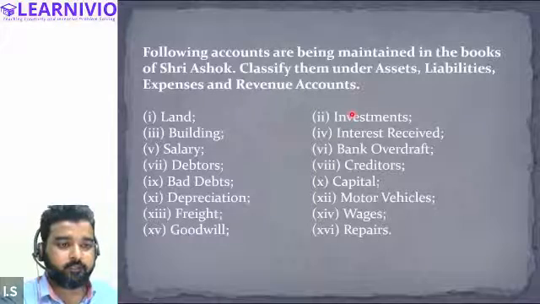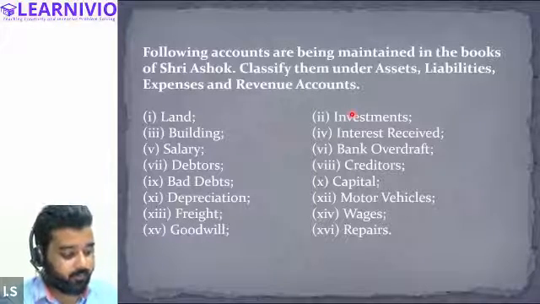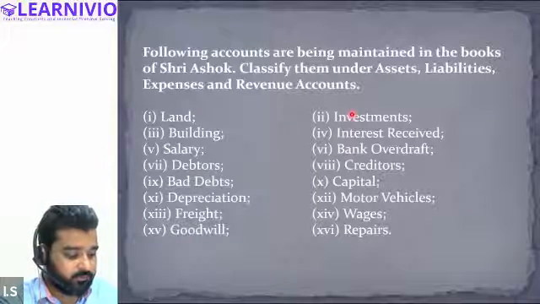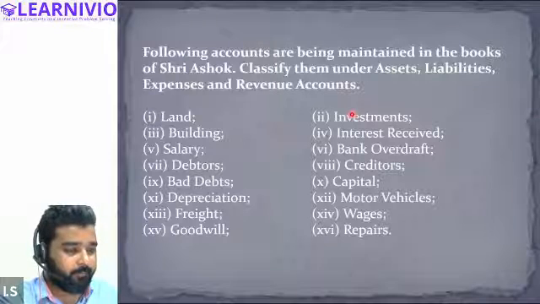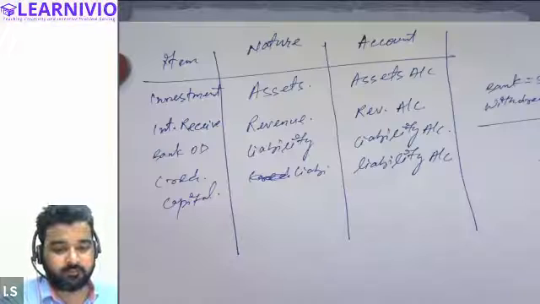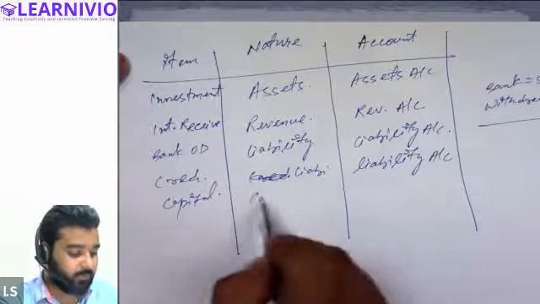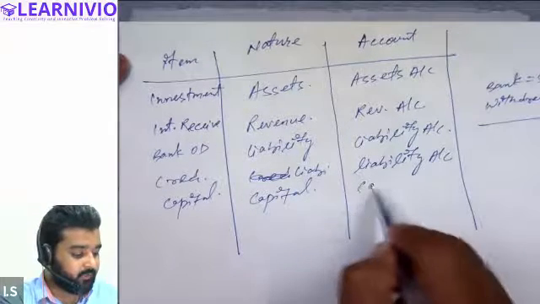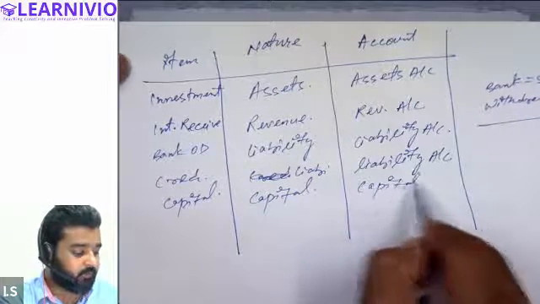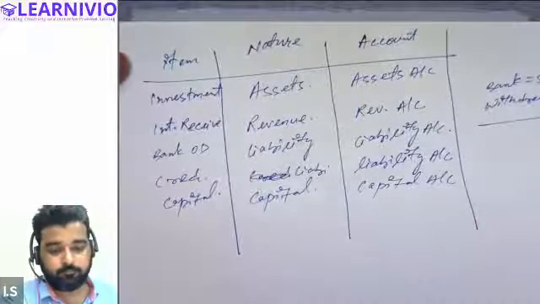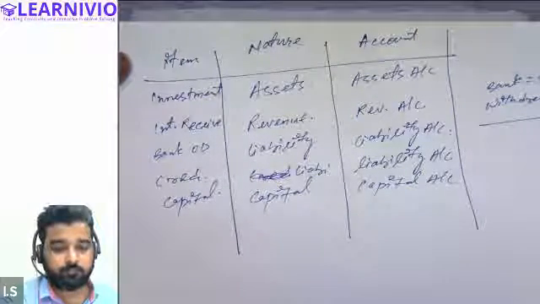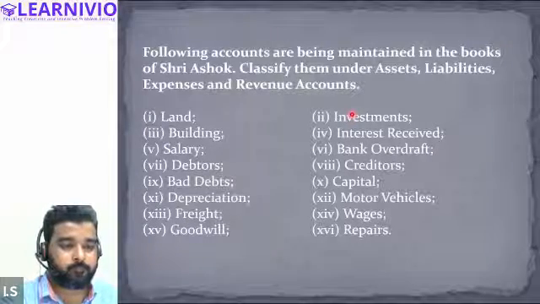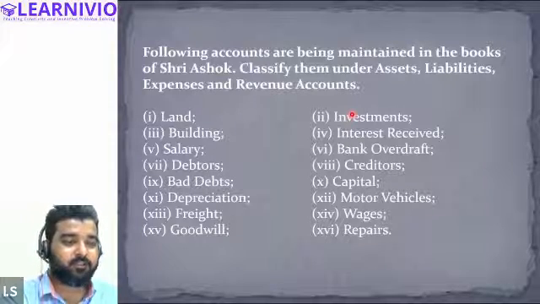Moving on. Next is capital. Capital is basically the amount invested by the owner. So capital is identified as capital only, and therefore we make a capital account. It will be recorded in the capital account. Sir, only if they say capital, then it will come under capital? No, there are other transactions as well.